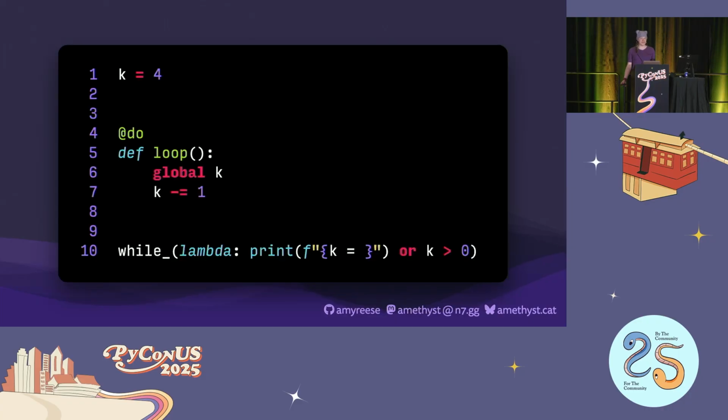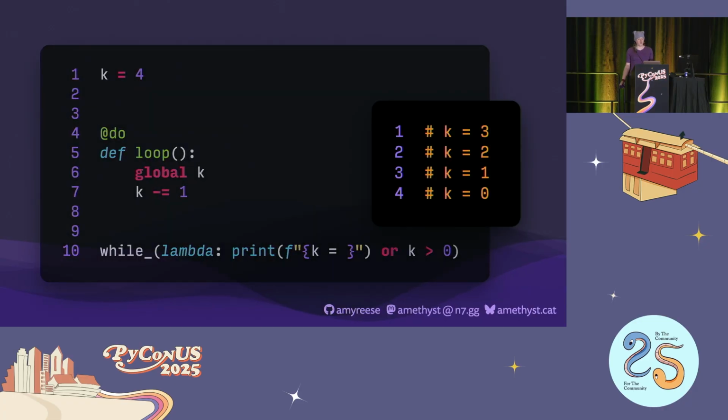This new package lets us finally write a do-while loop in Python, with the @do decorator wrapping the body of the loop, followed by a call to the while function with the appropriate predicate. This predicate also prints the value so we can confirm when it's actually being evaluated. And when we run the code, we can confirm that it's evaluated after the first iteration, thus ensuring the body is always run at least once, even if the predicate was always false.